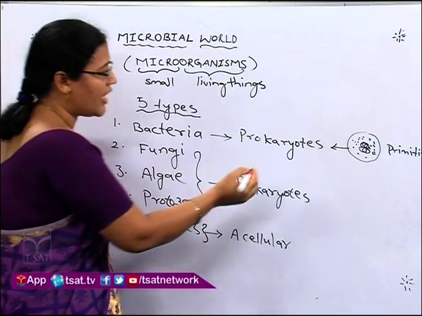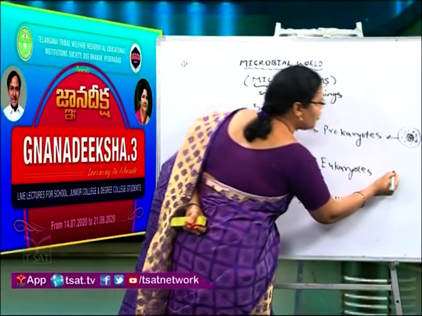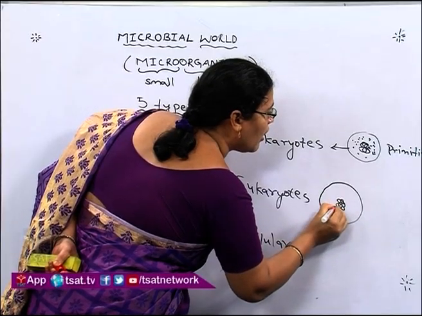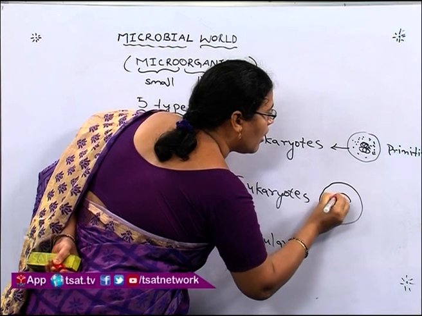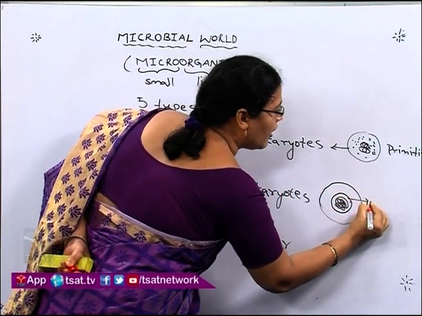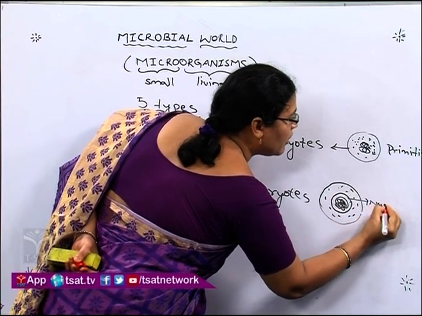Next, come to eukaryotes. Here the cells have a specific nucleus, which means the nucleus is enveloped by a membrane called the nuclear membrane.